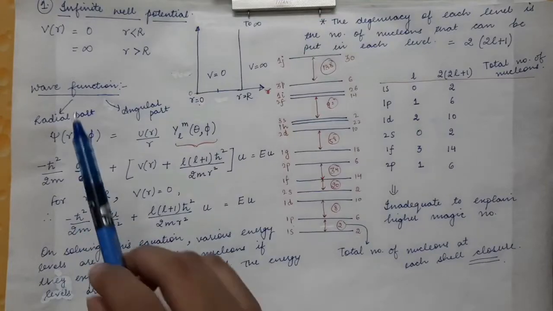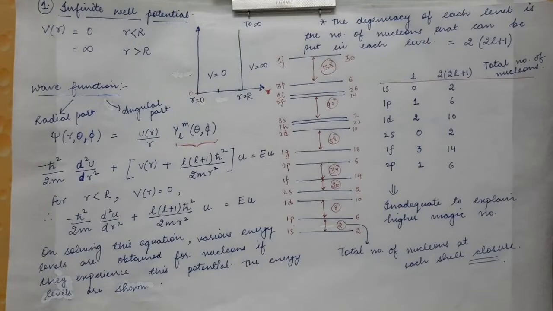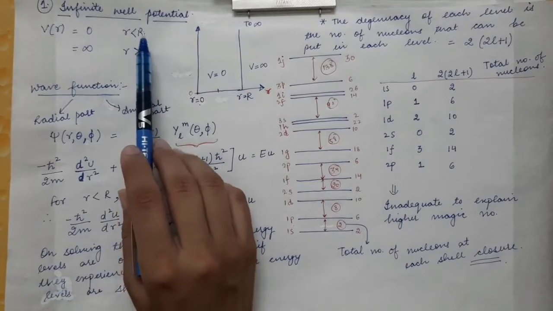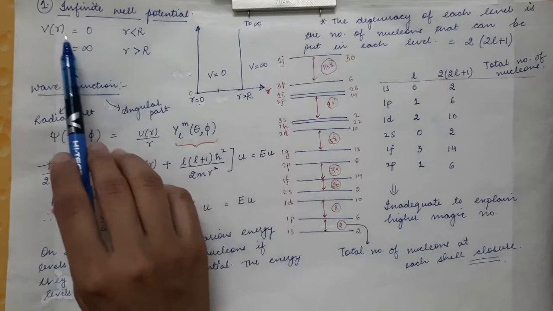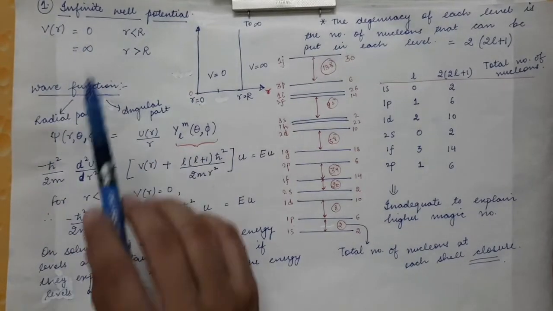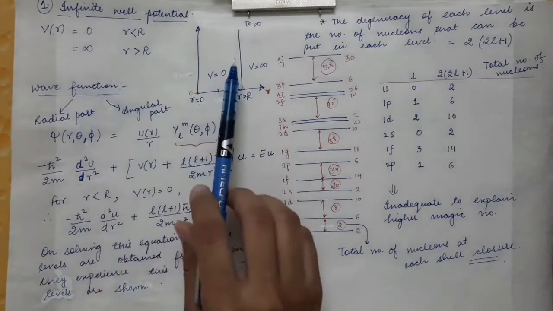First of all, we will consider that the nucleon inside the nucleus is experiencing the infinite well potential. The infinite well potential is 0 below capital R. We have set a particular distance, capital R, or radius. Below this radius the potential is equal to 0, and above this radius the potential goes to infinity, which is shown by this diagram.